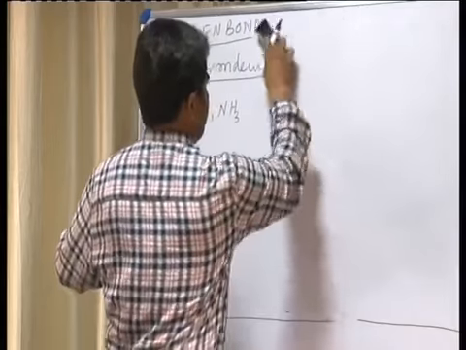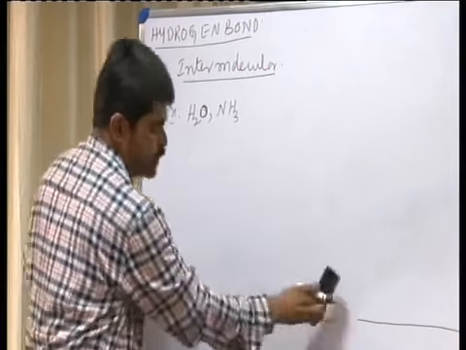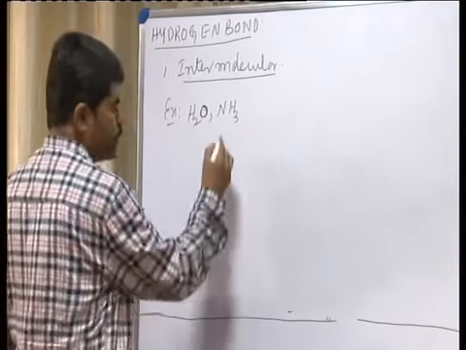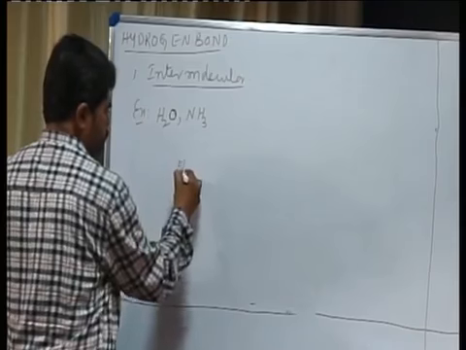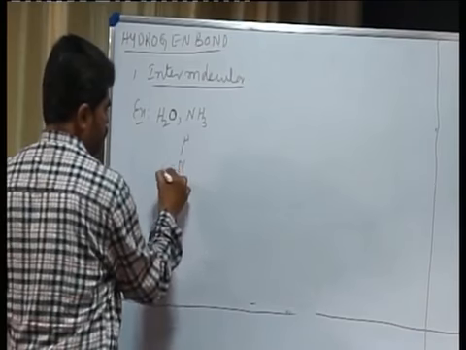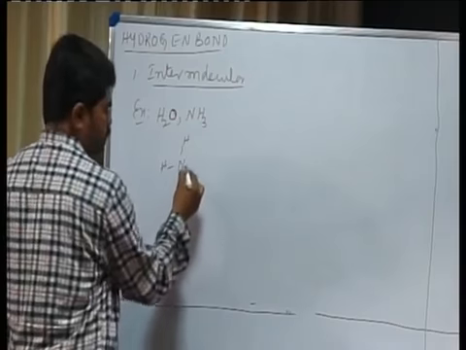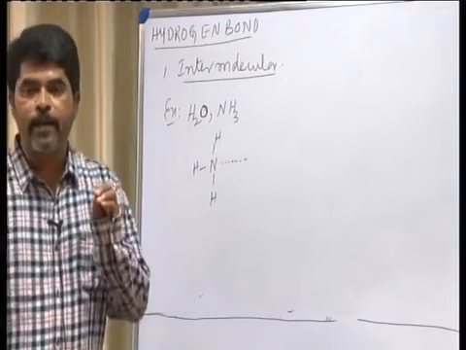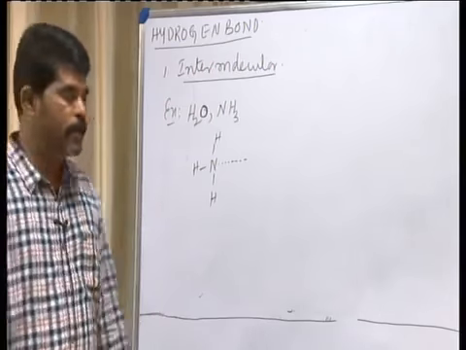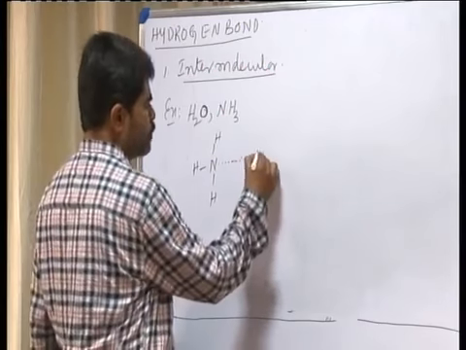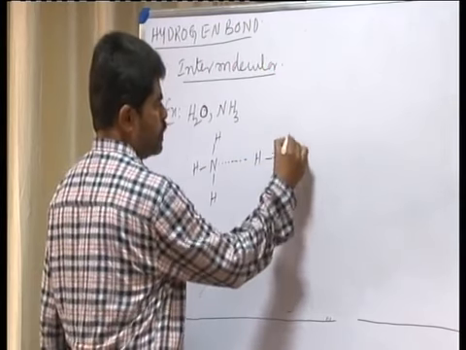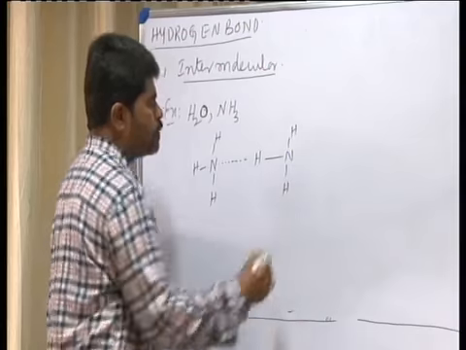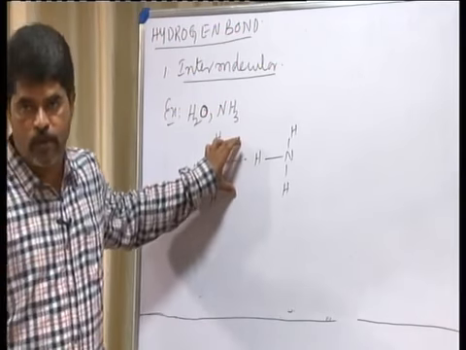Now, let us consider the ammonia and also phosphine. Even in case of ammonia also, see, hydrogen, hydrogen, hydrogen. Nitrogen atom of one ammonia molecule is linked to hydrogen atom of other ammonia molecule through intermolecular hydrogen bonding.